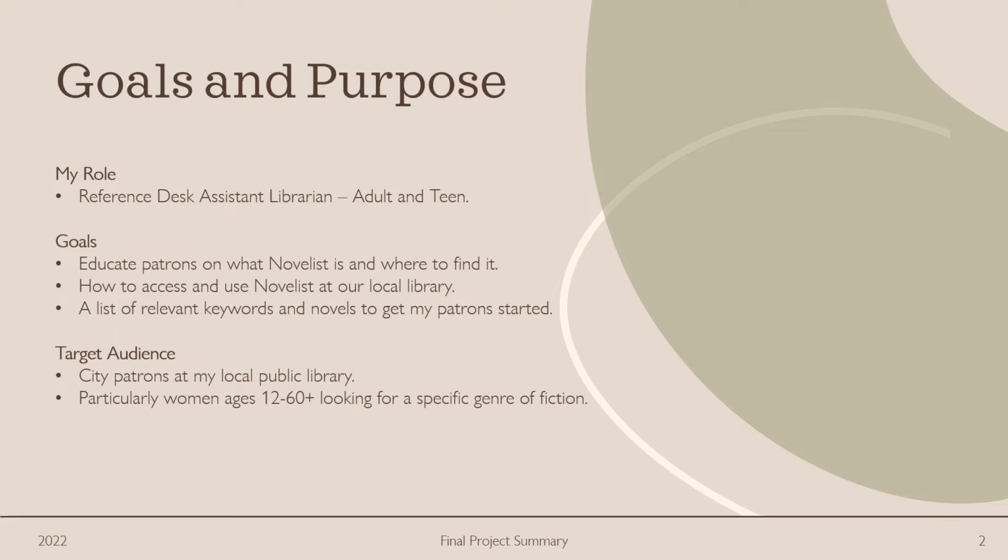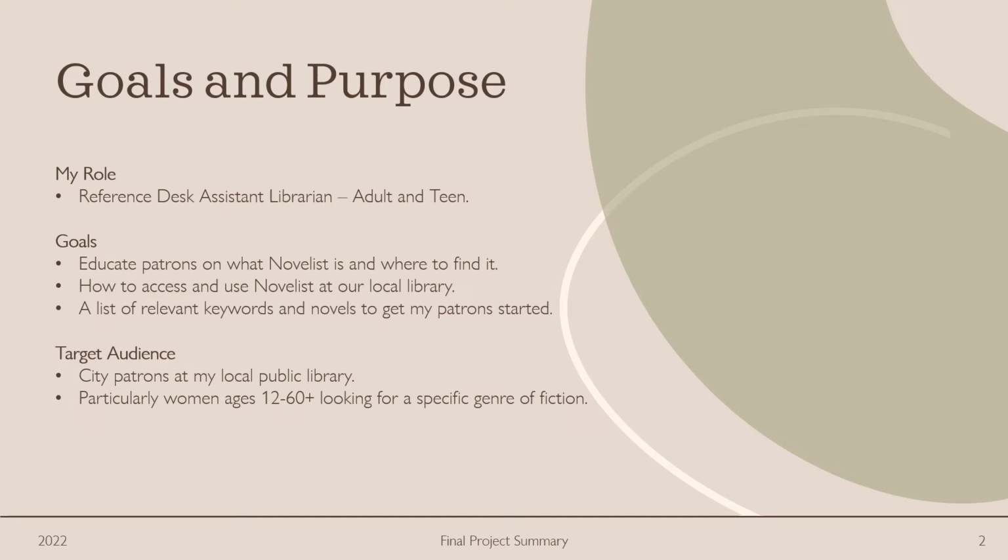And one of the services I use is Novelist to help me find books for my patrons. And I thought, what a great idea to create a LibGuide that would help my patrons know what Novelist is and how to use it to find the squeaky clean books that they're looking for.